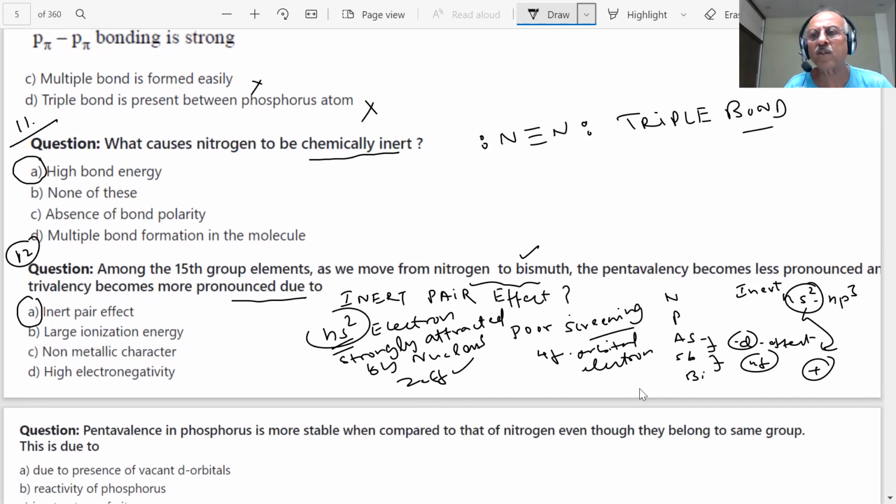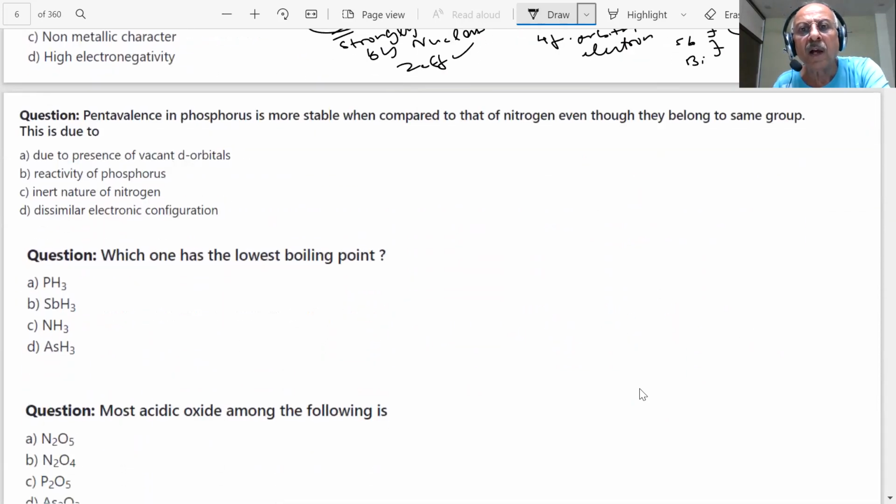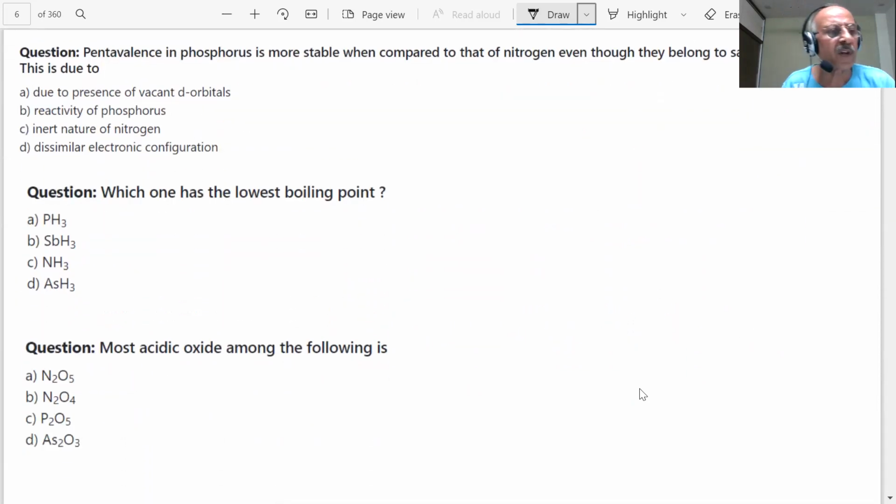Therefore, they do not participate in bonding. They become inert. That is what we mean by inert. Inert means they are not participating in the bonding, students. We must be able to understand each and every word. That is our point here.